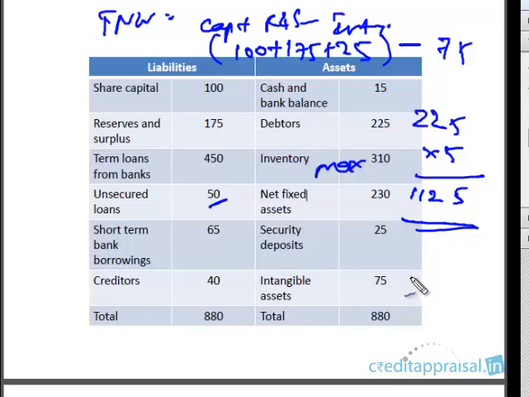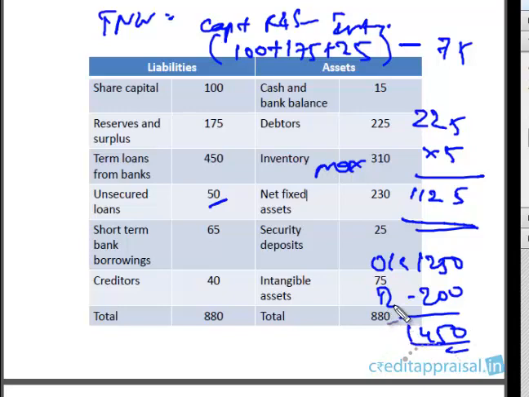So already the exposure is exceeded. Already the OCC is 1250. Now the company wants a term loan of 200, making the exposure 1450. So we cannot accept this proposal based on the single point of exposure. Usually you will have some deviations, and the relevant sanctioning authorities can still sanction with this deviation.